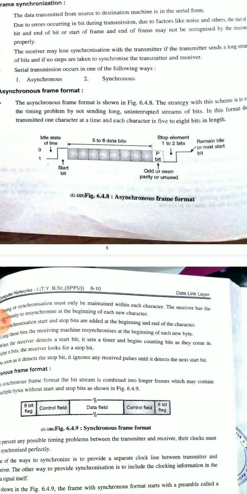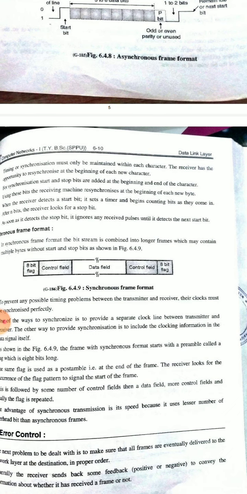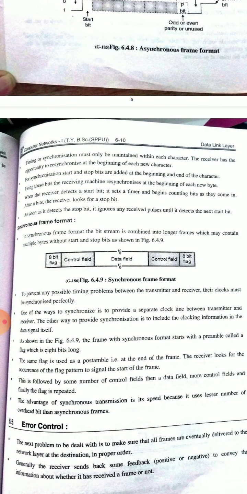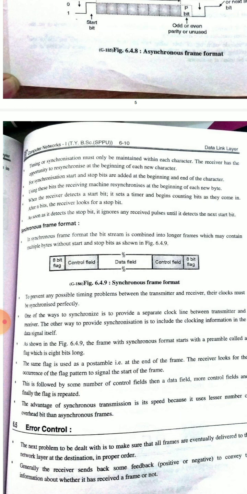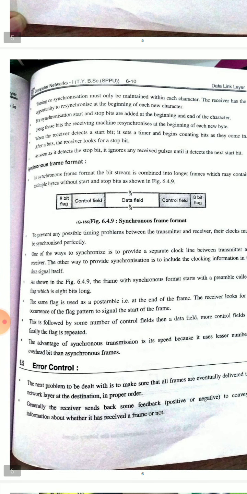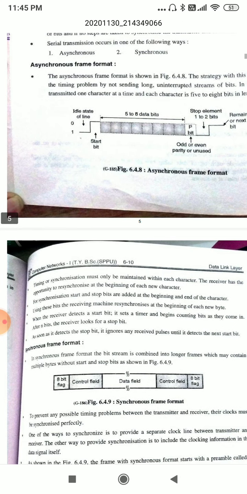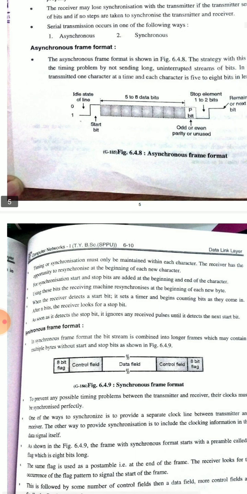Okay, this is the asynchronous frame format. And see here, this is the synchronous frame format. Here 8-bit flags are there and control fields, data fields, control fields, 8-bit flags. Okay, this is the sequence.